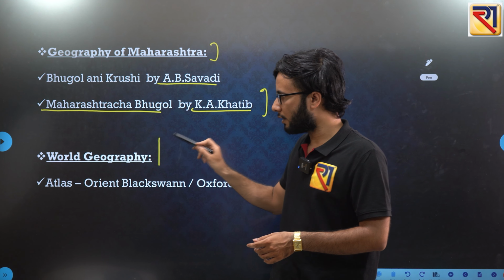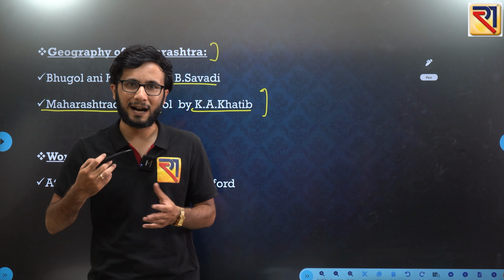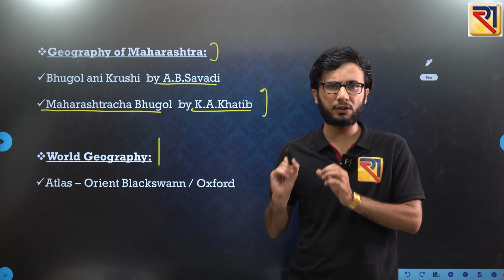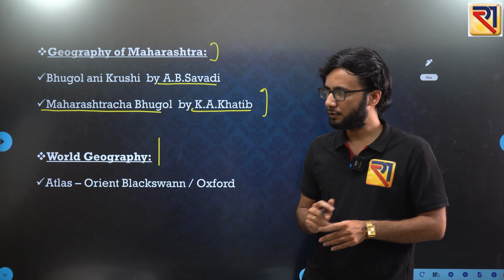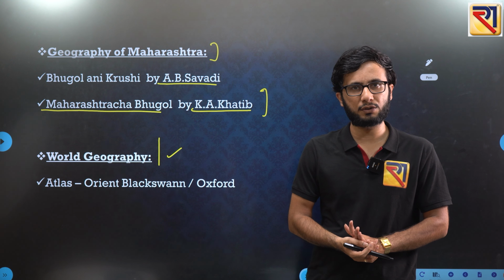And then finally world geography. World geography is quite a high-yield kind of topic, because if you are reading some basic facts from every continent across the world, then also you will have quite a large coverage of world geography.